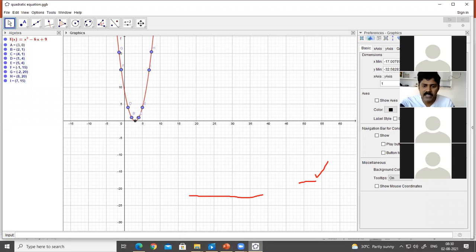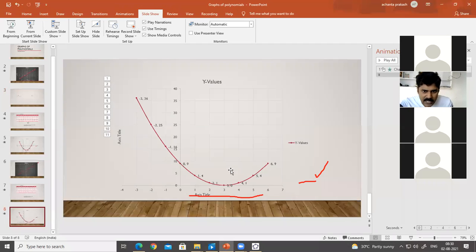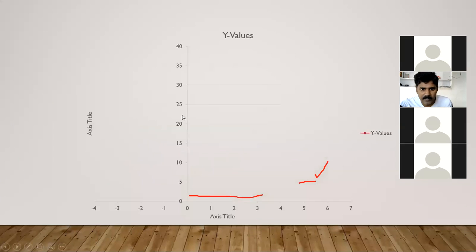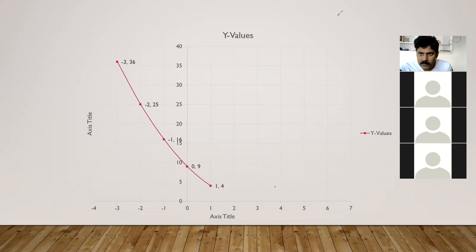Once you observe here, it meets the x-axis at 3 comma 0. Did you see this? Yes, sir. See here. It meets the x-axis at 3 comma 0. Hence it meets at 3 comma 0. I have written the zero of the polynomial is 3, the x coordinate of the point of intersection of the x-axis and the curve. 3 comma 3 I have written. Okay?